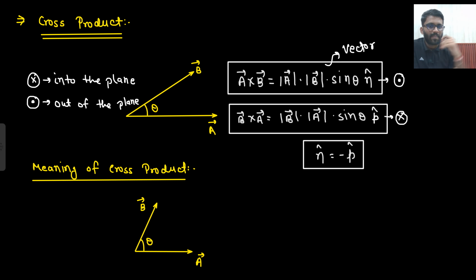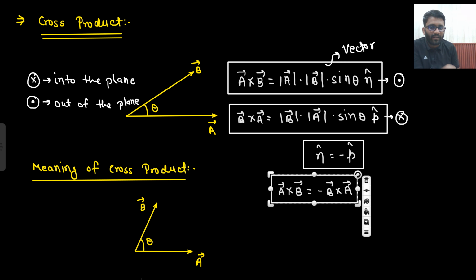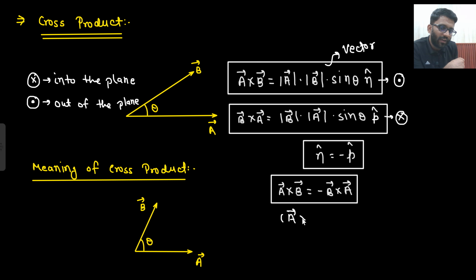Okay, right? One thing I can write down is that A cross B is equal to minus B cross A, because the magnitudes are the same but the directions are opposite. Another thing I can write down is that the magnitude of A cross B is equal to the magnitude of B cross A. Say yes or no?